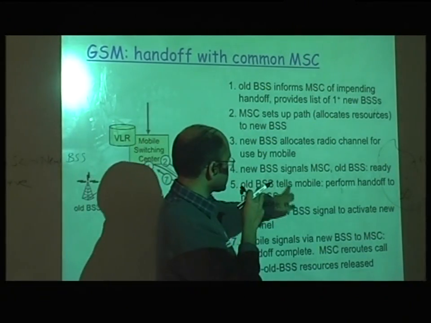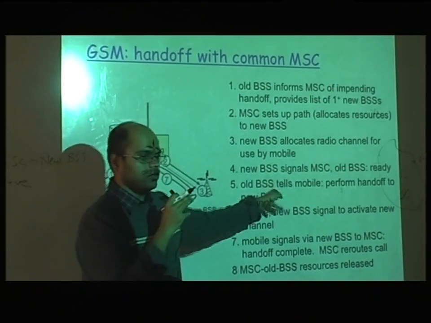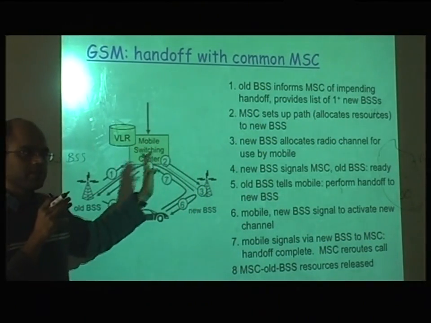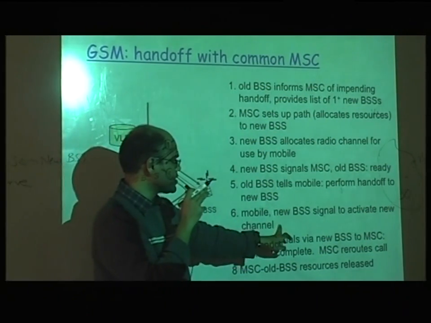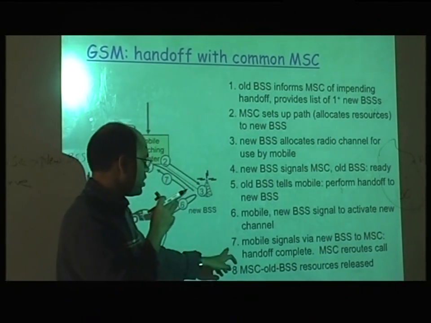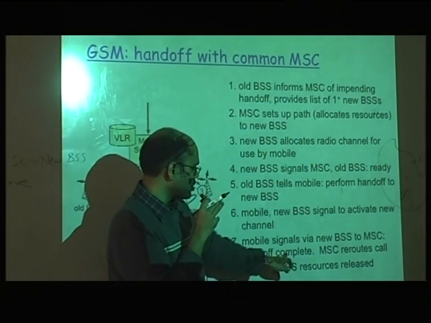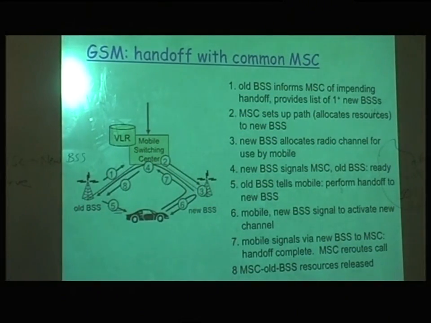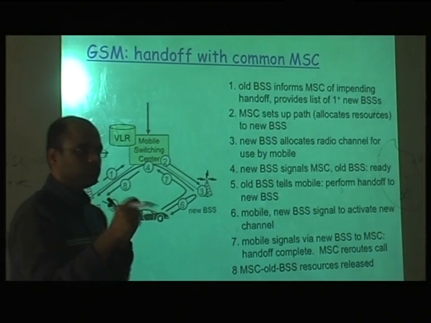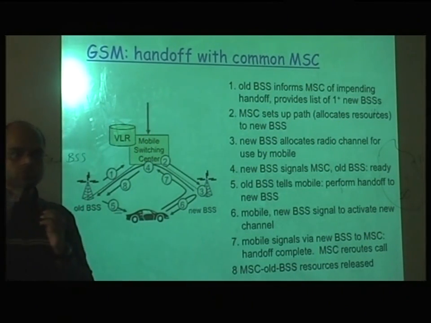The old BSS tells the mobile to perform the handoff now, because that path is already established and everything is in place, so you can actually go there. The mobile and new BSS signal to activate the new channel, and using the new channel, the handoff is complete and the call is routed there. So all these three entities exchange messages, do the coordination, and then do the proper handoff.